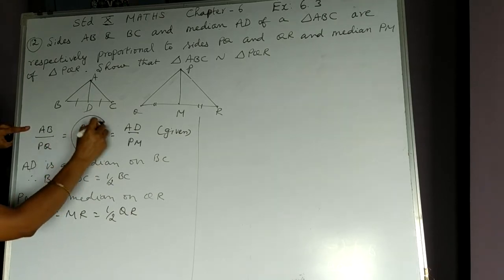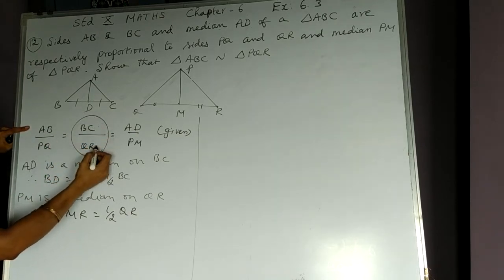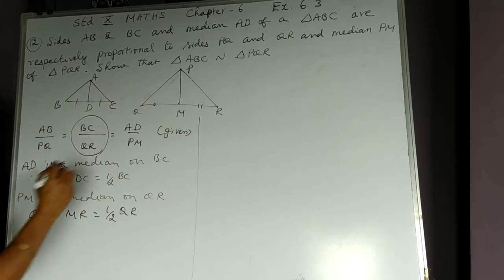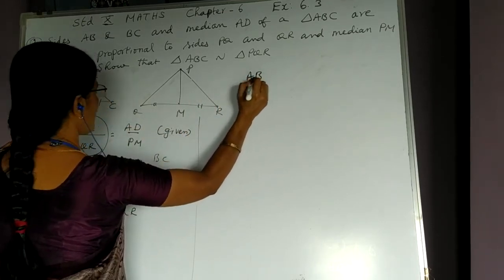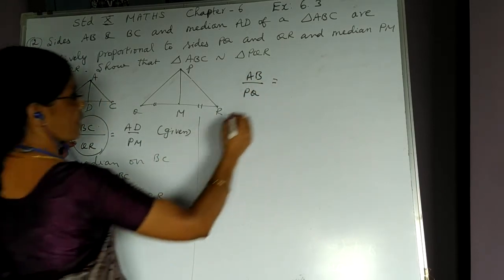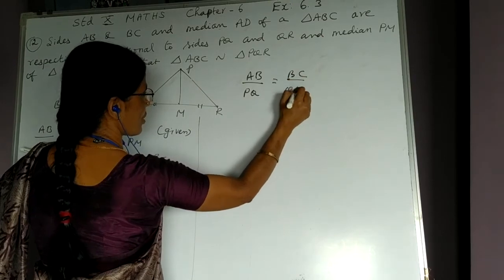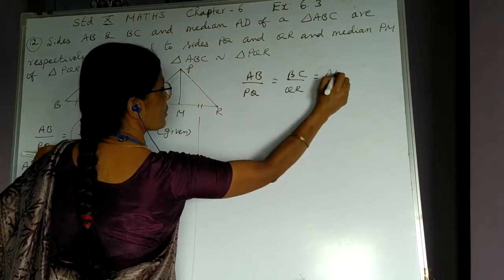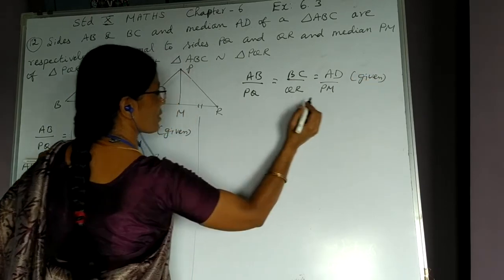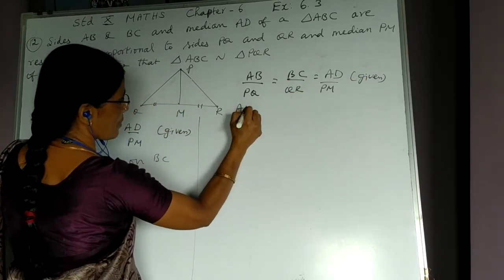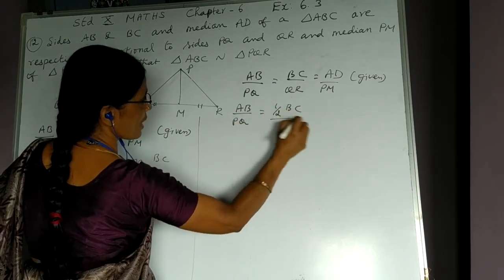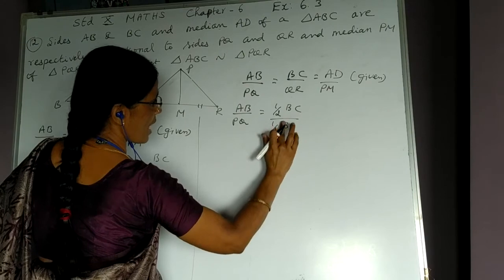here I am going to multiply above and below by half in order to bring these terms in this place. Therefore, I copy what is given again: AB upon PQ equal to BC upon QR, which is equal to AD upon PM. This is already given, just copied. Keeping the other ratios same, here I am going to multiply by half above and below.